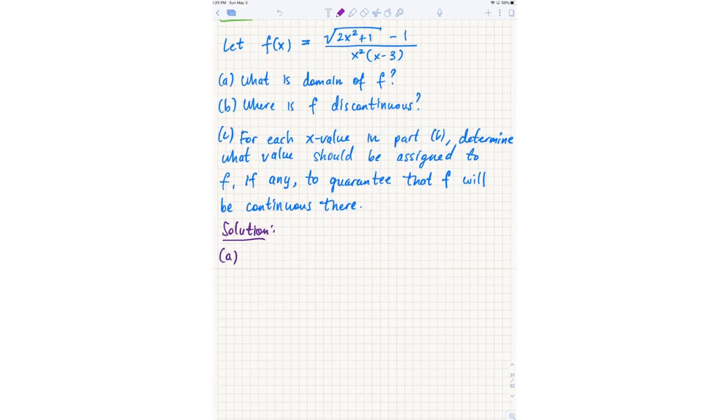So what was your reasoning for not including negative numbers in the domain? You're not sure? Okay. Could someone else say something about this domain?